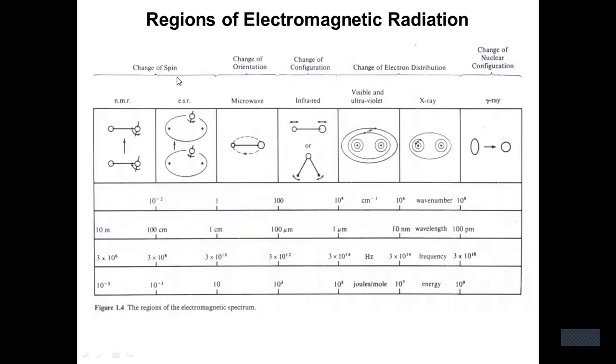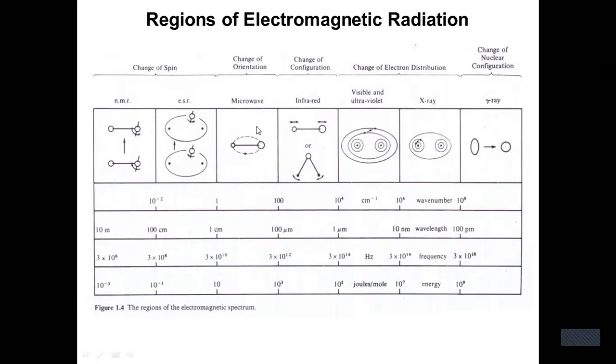Basically, NMR occurs due to change of nuclear spin, and in the case of ESR, change in electron spin. Changes in spin occur in these two cases, NMR and ESR. Change in molecular orientation is microwave spectra.